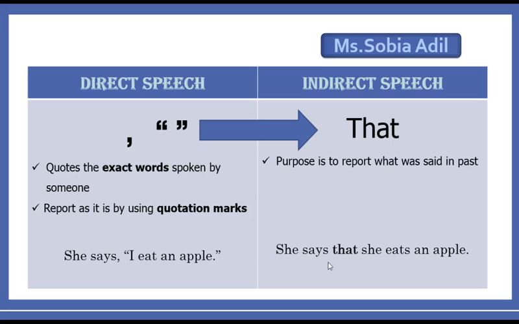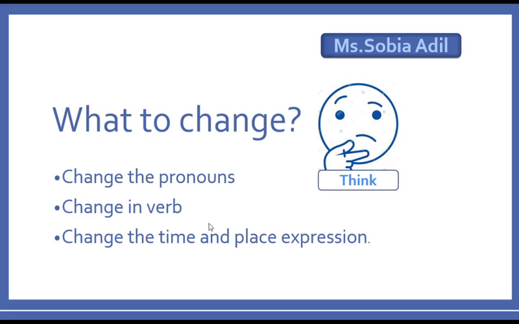If we talk about indirect speech, when we want to change this direct speech sentence into indirect, we will remove the quotation marks and this comma, and then we will write "that" here, after the reporting speech. I told you before, the first part of direct speech is called the reporting speech, and the second part is called the reported speech, right? So we will write "that" instead of quotation marks after the reporting speech, right, students?